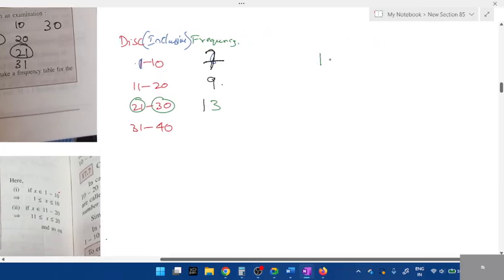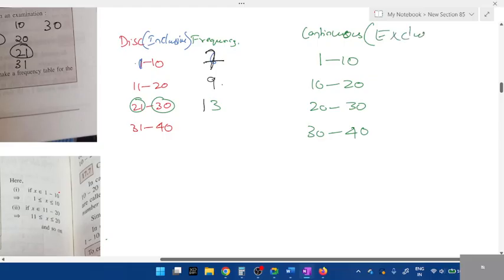Next, if I write it like this: 1 to 10, 10 to 20, 20 to 30, 30 to 40. Is this continuous or discontinuous? It is continuous. 10, 20 is getting continued, right? And continuous we call exclusive. What do you mean by inclusive, students? Inclusive means include. We need to include even this 10 as well. If 10 was present, we include even 10.